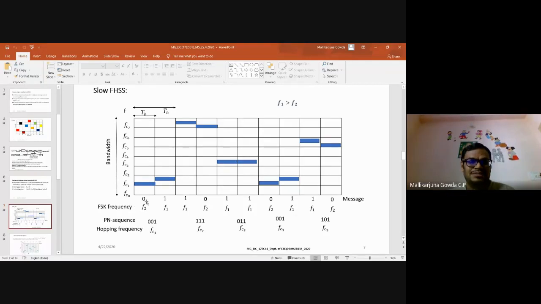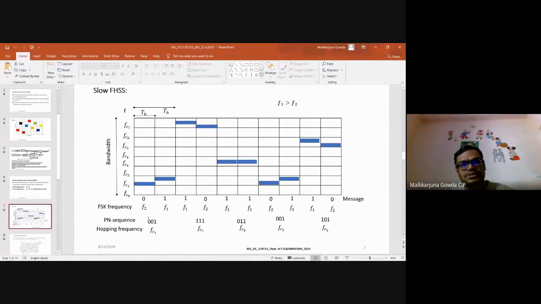I transmit information bit 0 with a frequency f2 and information bit 1 by a frequency f1, and f1 is greater than f2.